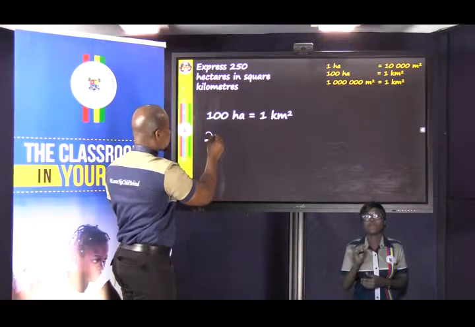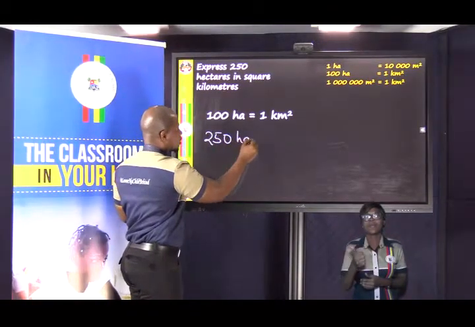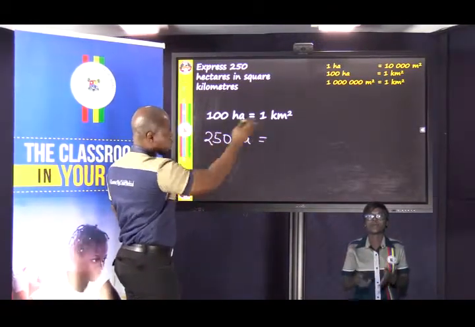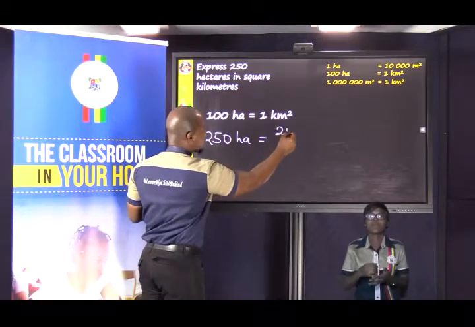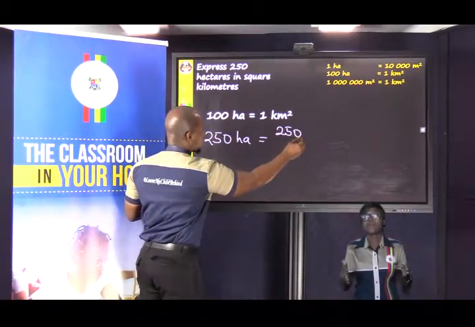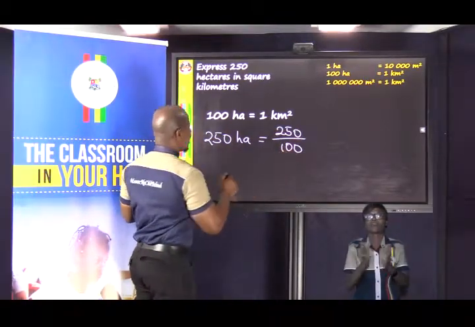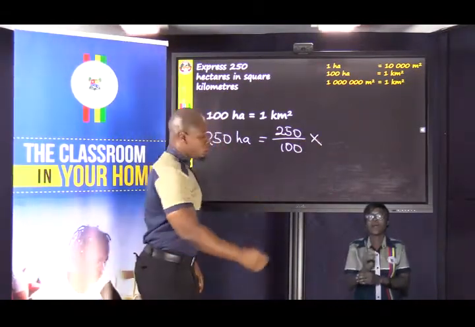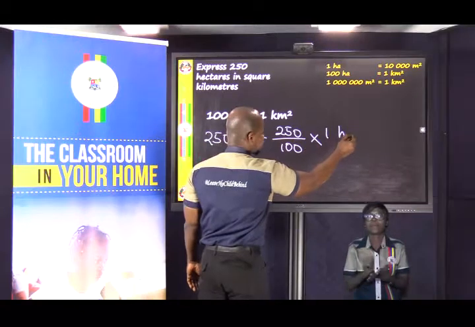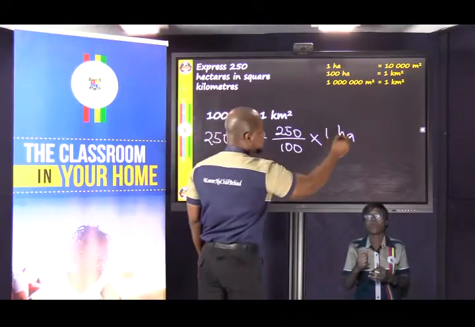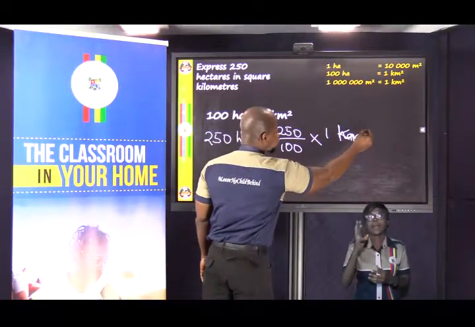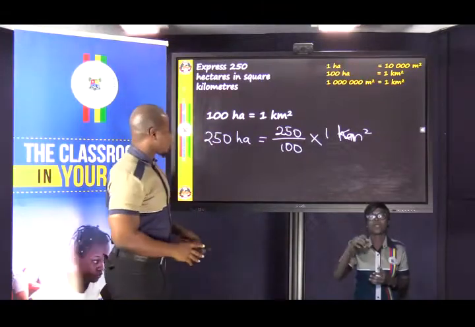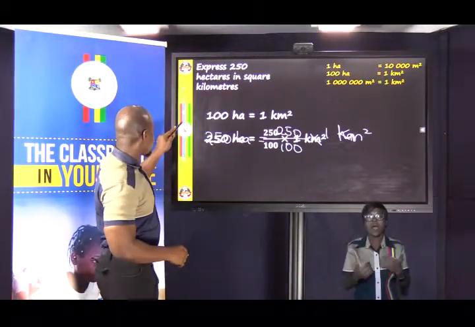Okay, it's 250 hectares. And that means we have increased this. So we have to increase this as well by putting the bigger number of these two on top and the smaller number below, then multiplying by the 1 square kilometer that we want to increase. Okay, so that's how it's going to be.